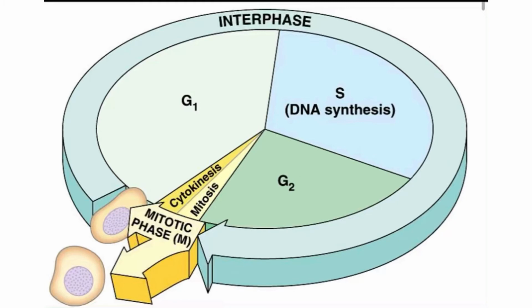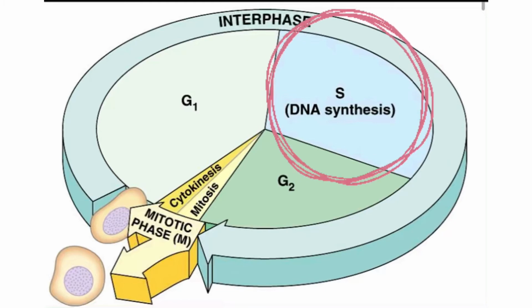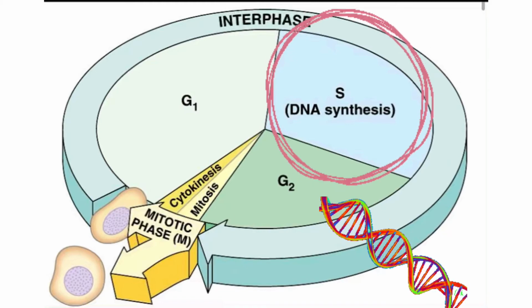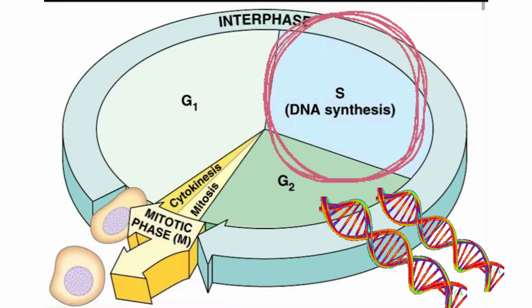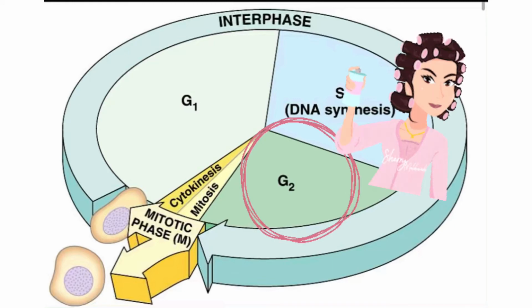The next stage of the cell cycle is the S phase. This is where the cell synthesizes a copy of the DNA from the cell's nucleus. Next is the G2 phase. This is the last phase of interphase, and this is also where the cell is getting prepared for mitosis.